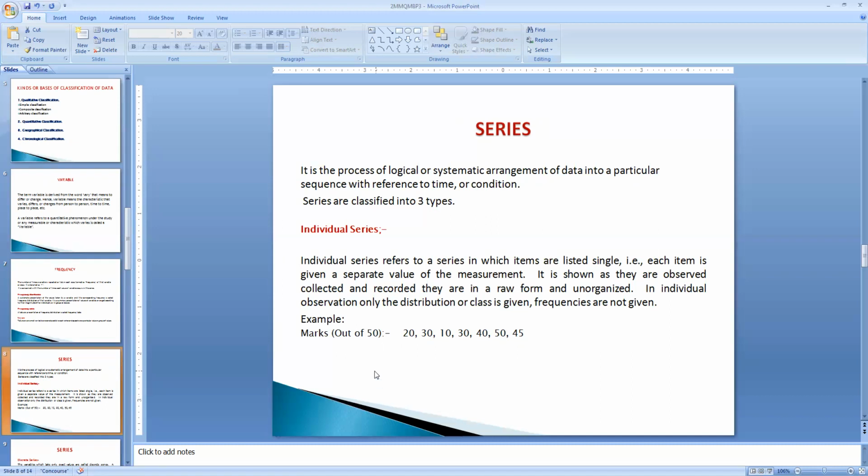For example, when we read out the marks 20, 30, 10, 30, 40, 50 and 45, all these variables, since they contain only variables, form an individual series.